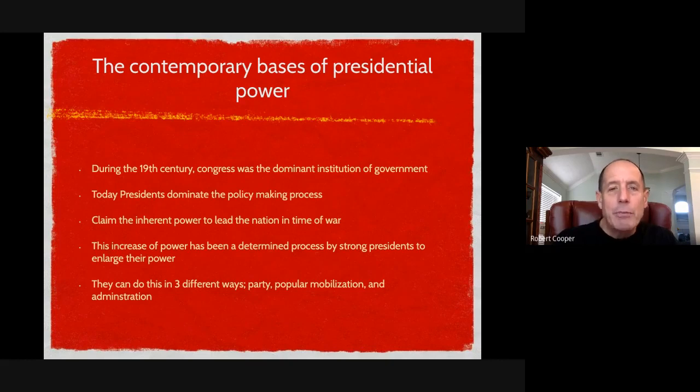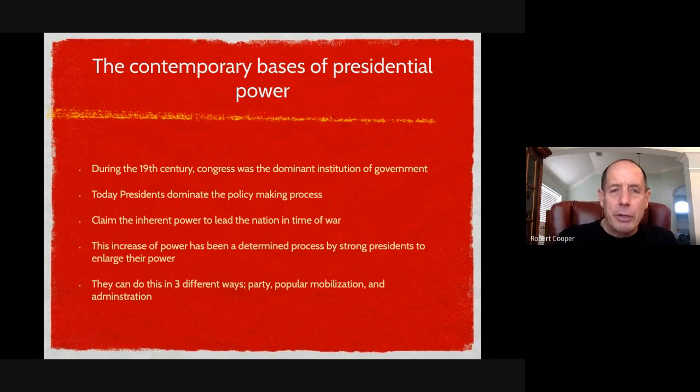Two, popular mobilization, meaning he can mobilize the people. Trump is a master at this. He goes out and he has his rallies. That's mobilizing the people. Okay. Barack Obama was very good at this. He mobilized the African American vote. He mobilized the urban vote. He mobilized people who had felt like they had been ignored by the political process. He was great at that.